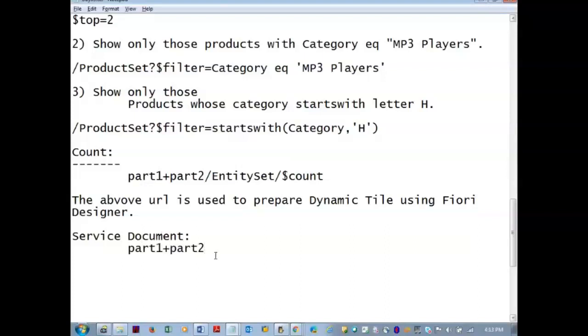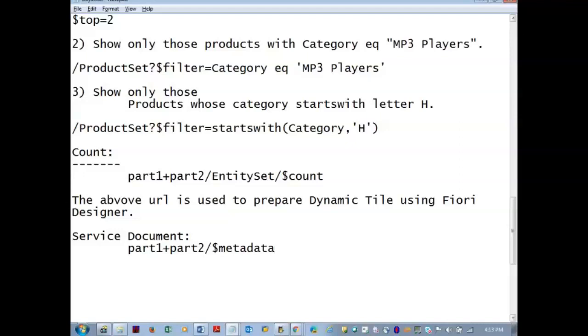Part 1 and part 2 till here, that service will come. Then on that service we are trying to apply the entity sets. We want the data types of all the entity sets. So we have to issue dollar metadata on the service: part 1 plus part 2 / dollar metadata.